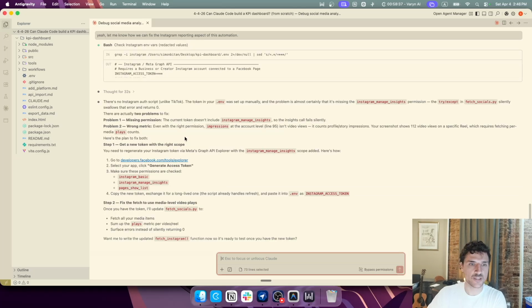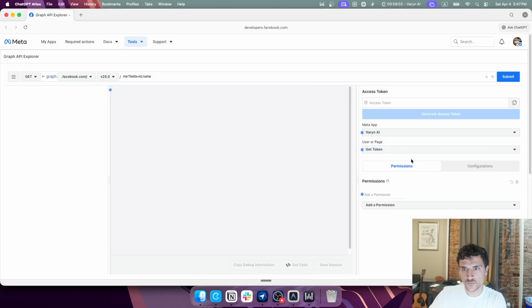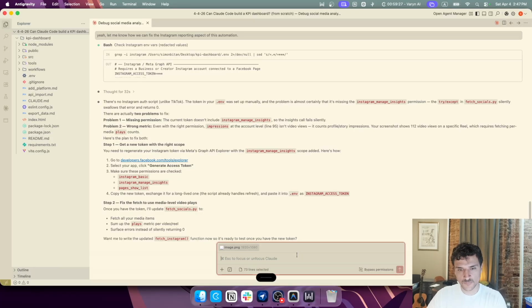Okay, so it's saying we have to get a new token for something else, enable these permissions, and then paste it here for Claude to update. So let's go ahead and do that. I'm here, it took us right away here. The permissions it wants to add are, can I search it up? Instagram basic. I'm just not seeing that pop up here. Let's screenshot and ask. Nothing's popping up here when I search up the permission scope, so I'm a bit confused.